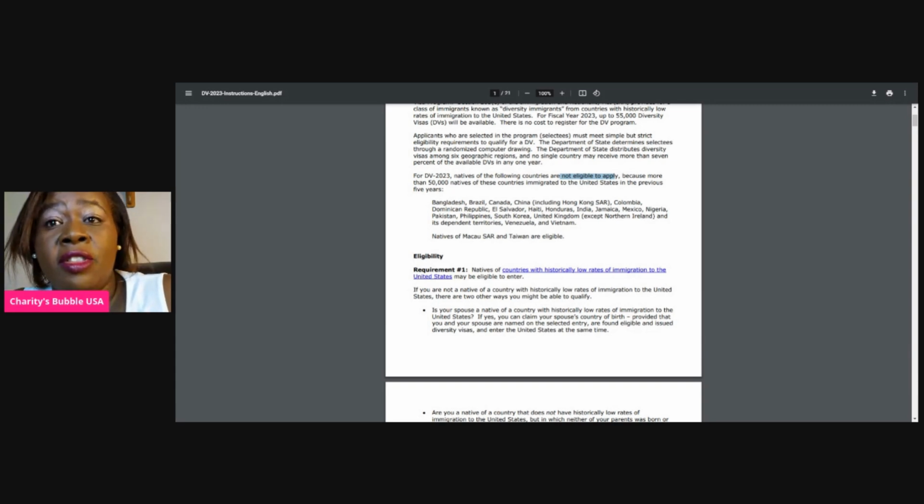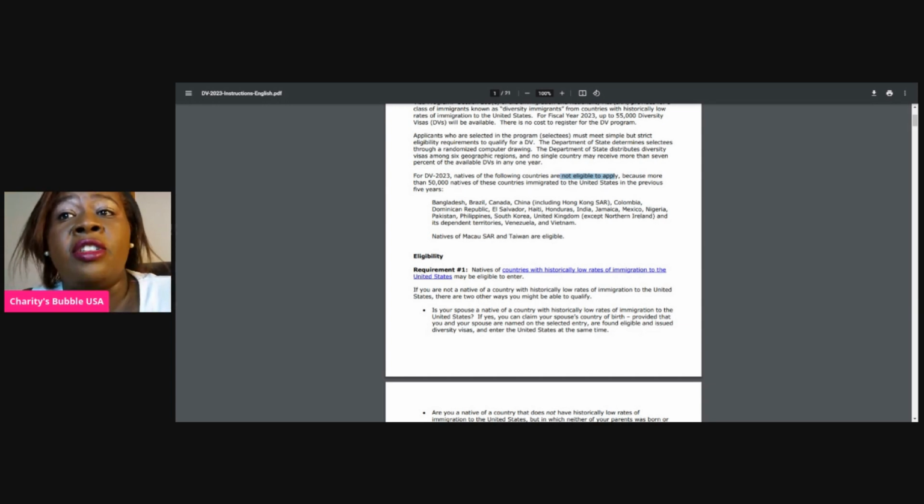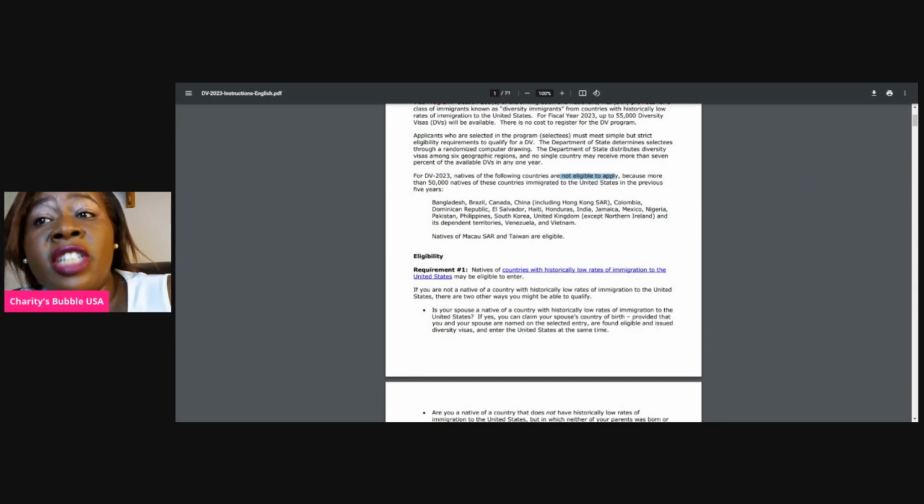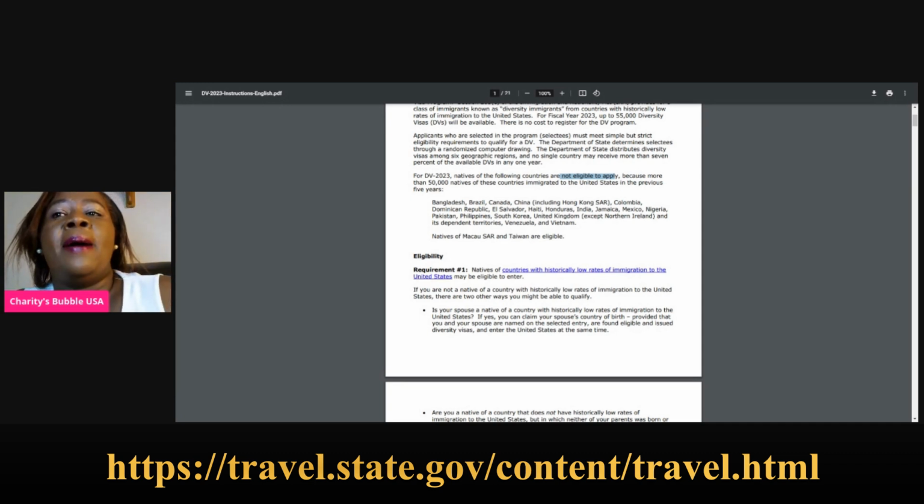El Salvador is not there. Haiti is not there. Honduras is not there. India is not there. Jamaica is not there. Mexico is not there. Nigeria is not there. Pakistan is not there. Philippines is not there. South Korea is not there. United Kingdom, except Northern Ireland, it's not there, and its dependent territories, Venezuela and Vietnam. Natives of Macau, SAR and Taiwan are eligible.